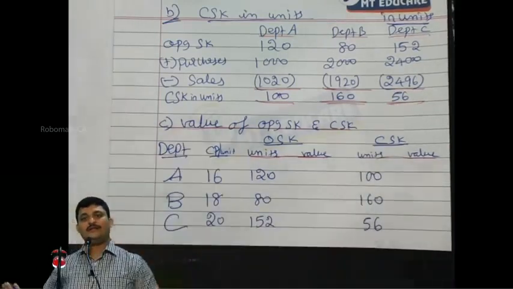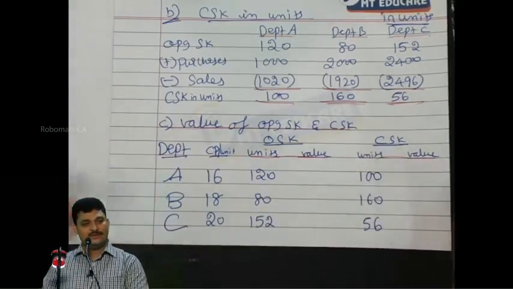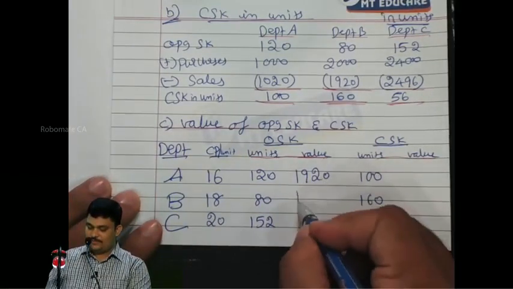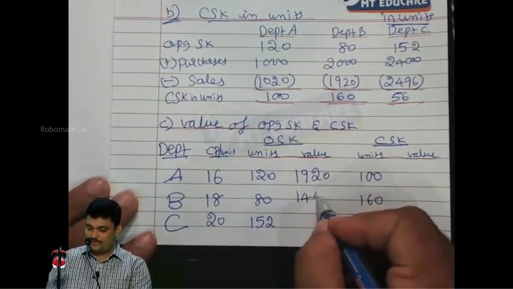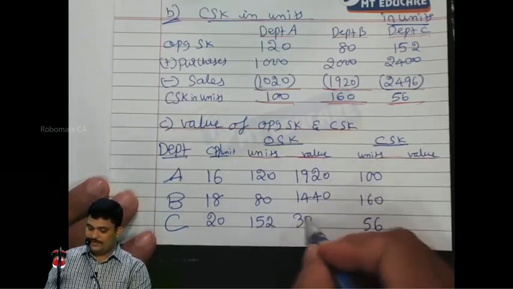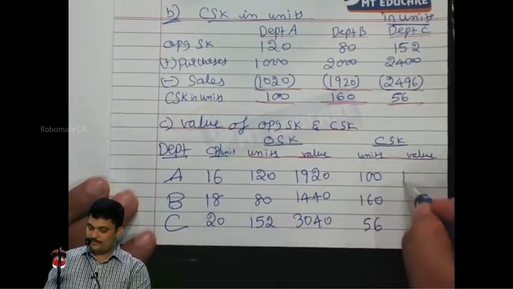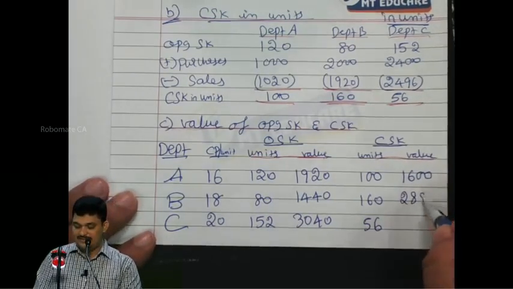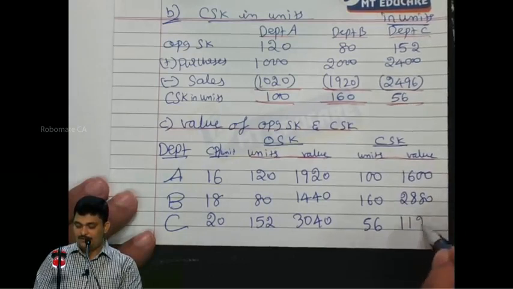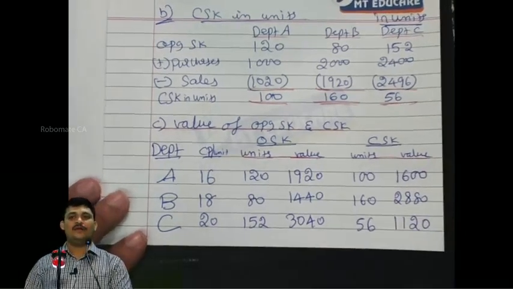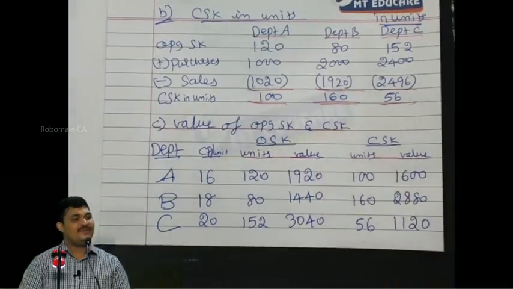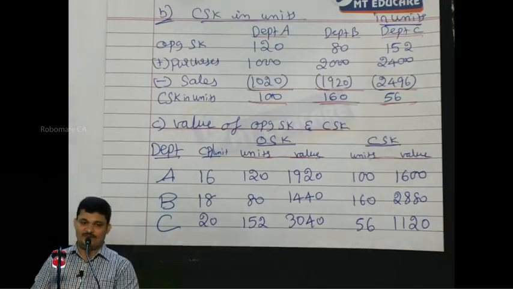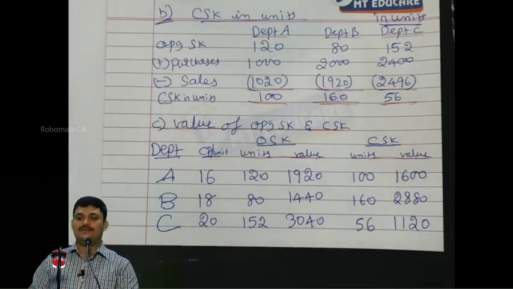Now you can multiply and arrive at the values: 1920, 1440, 3040, 1600, 2880, 1120. Now all information is ready: opening stock, purchases, sales, closing stock. Let us prepare the departmental trading account.